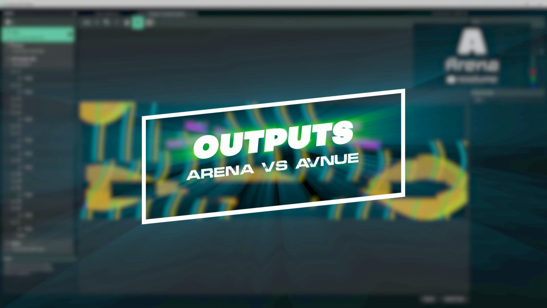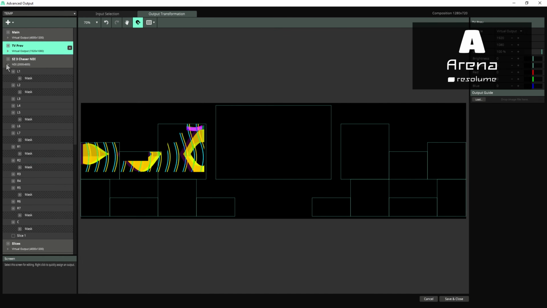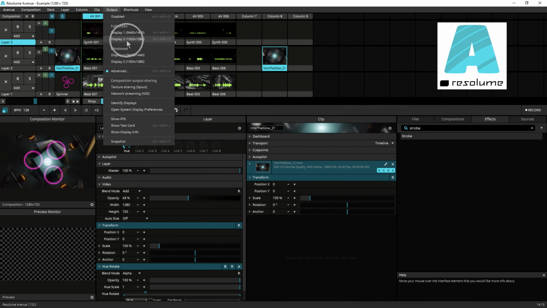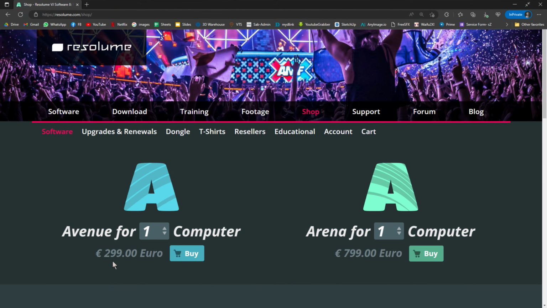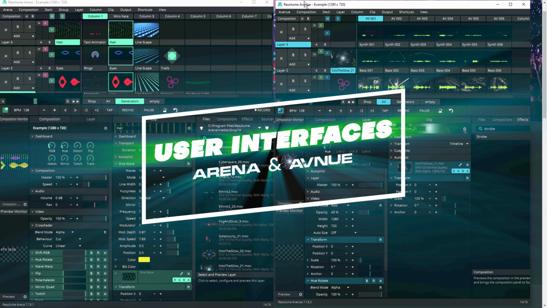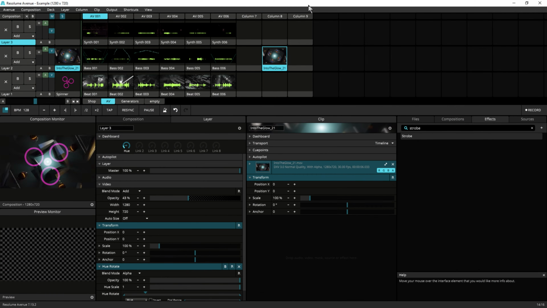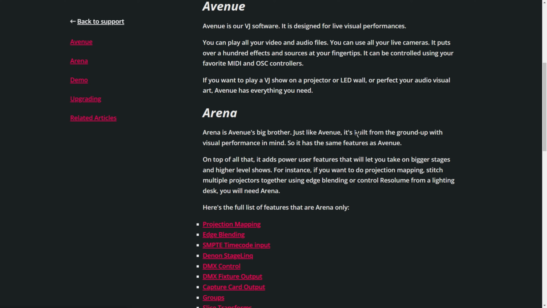Outputs. Arena supports multiple outputs, letting you send visuals to multiple screens or projectors. On the other hand, Avenue is limited to a single output. Price. Needless to say, Resolume Arena is more expensive than Avenue, reflecting the advanced features and capabilities. User interfaces. Both Arena and Avenue have similar and identical interfaces, but Arena has more options and advanced features than Avenue. Finally, your choice between Arena and Avenue depends on your specific needs and requirements as a VJ.